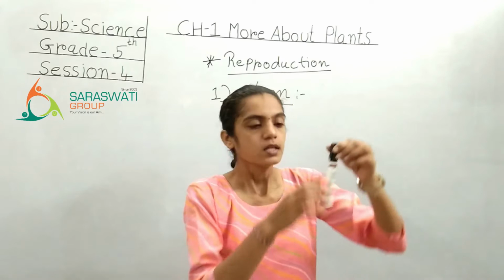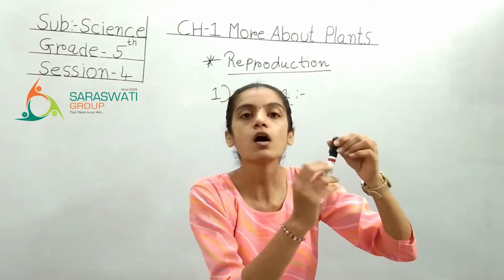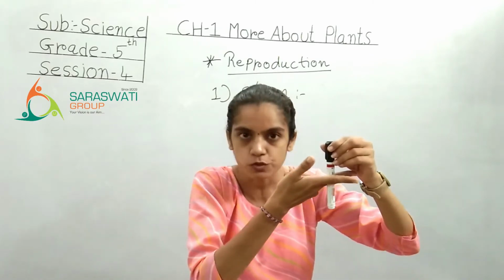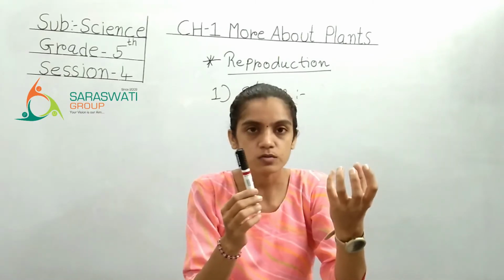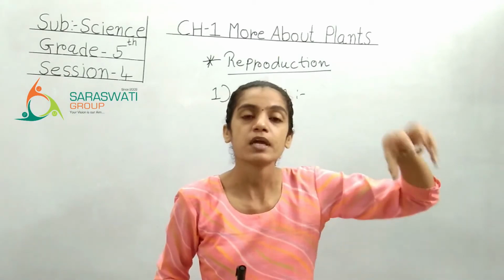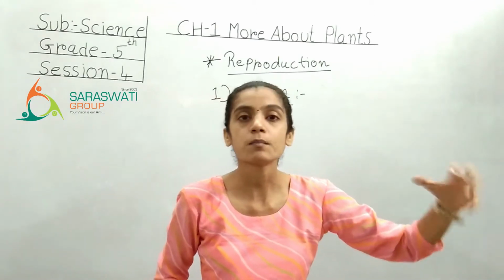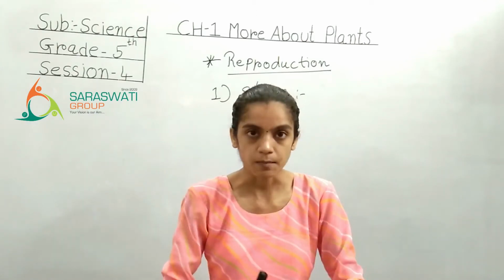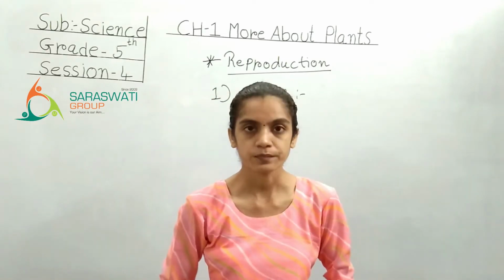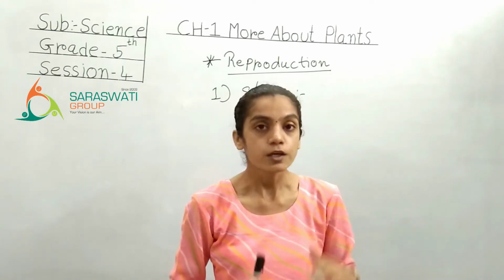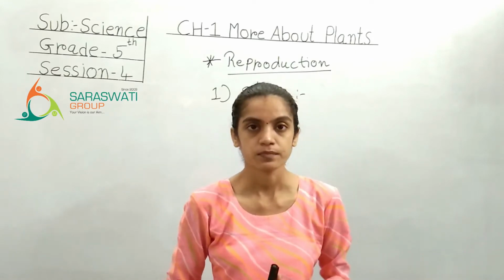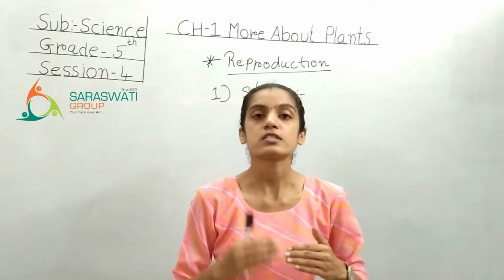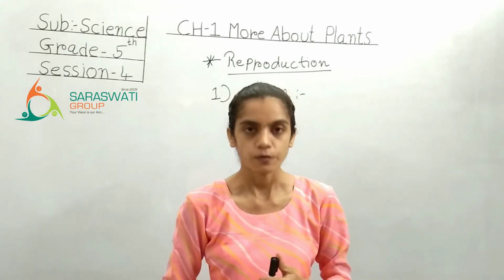Again I am repeating, the stem which has a bud on it, ગાંઠ જેવું હોય છે ત્યાંથી તમે સ્ટેમને કાપશો એટલે તમારી પાસે એક નવું સ્ટેમ આવશે. When you sow that stem into the soil, એટલે જમીનમાં એને ઉગાડવા માટે દાટો છો, ત્યારે after a few days from that stem a new plant will grow. So I can say that here I have not sown a seed, but I have sown a stem. So the reproduction is done through the stem, right?